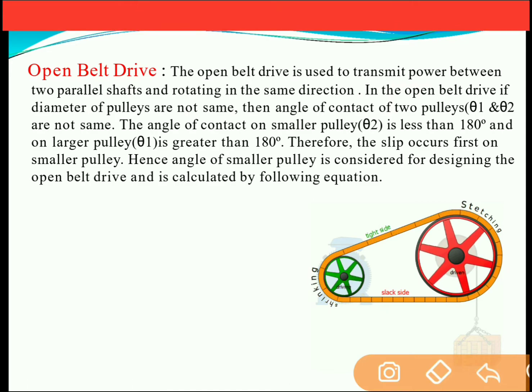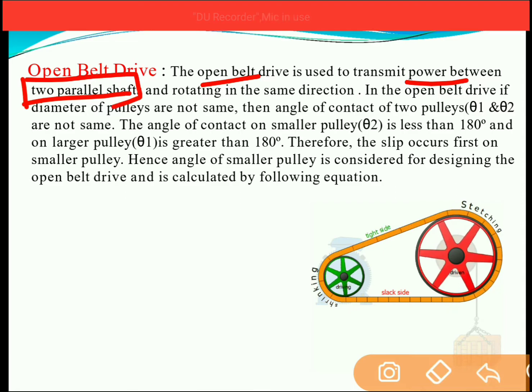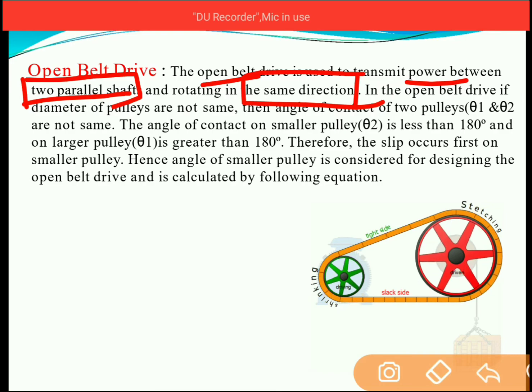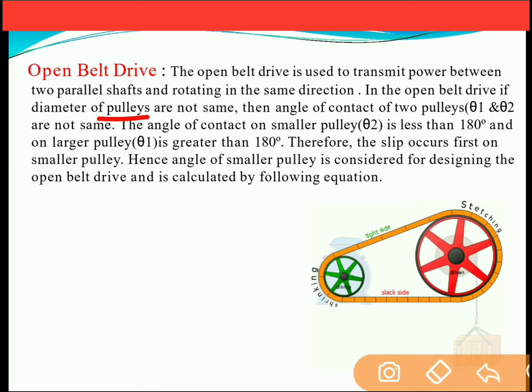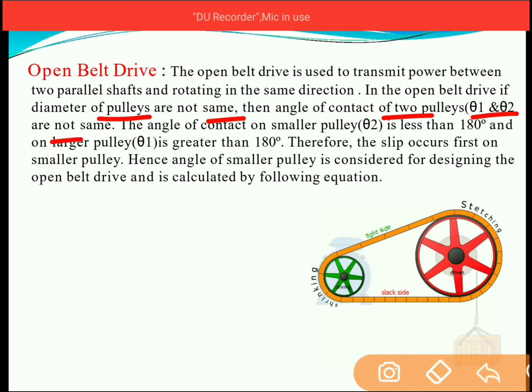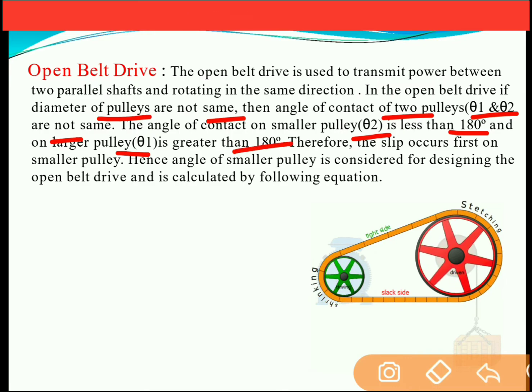So in case of the open belt drive, it is used to transmit power between two parallel shafts. This is very important: between two parallel shafts rotating in the same direction. So these 2 points are very important for open belt drive, that is, it is used to connect two parallel shafts rotating in the same direction. In open belt drive, if the diameters of the pulleys are not the same, then the angles of contact between the pulleys and the belt are not the same. That is, theta 1 and theta 2 are not the same. The angle of contact on the smaller pulley, theta 2, is less than 180 degrees and on the larger pulley it will be greater than 180 degrees.